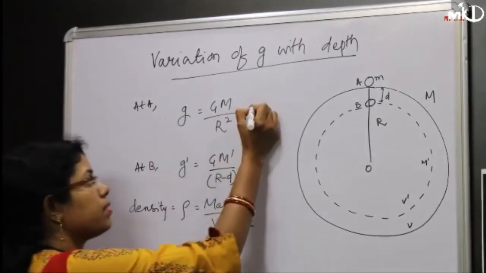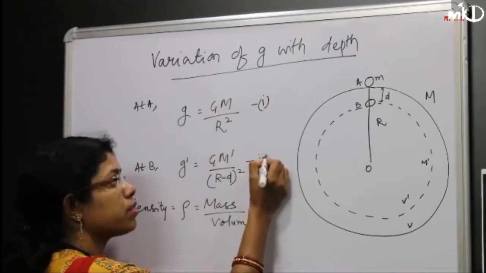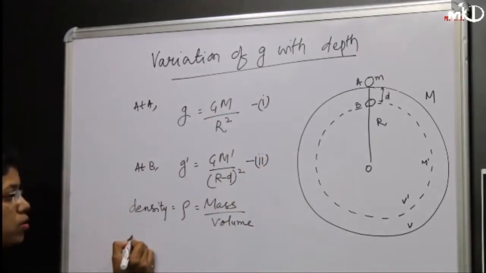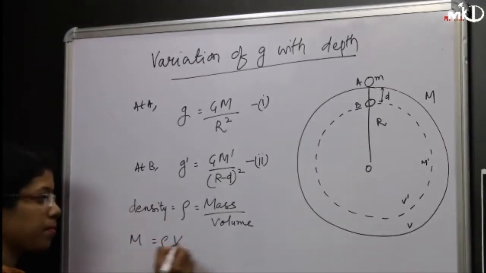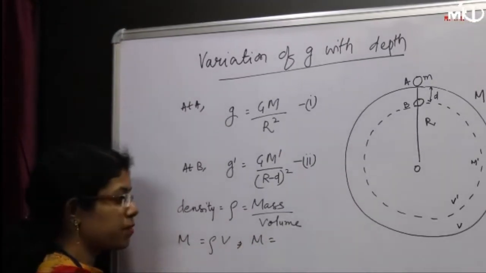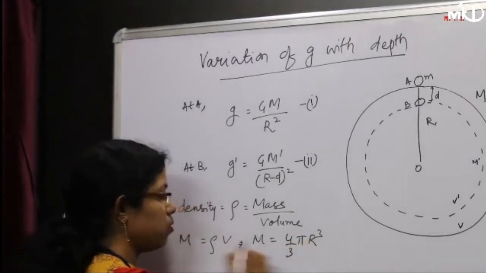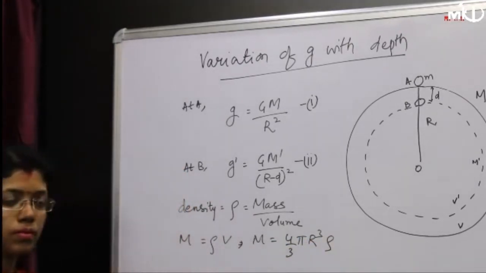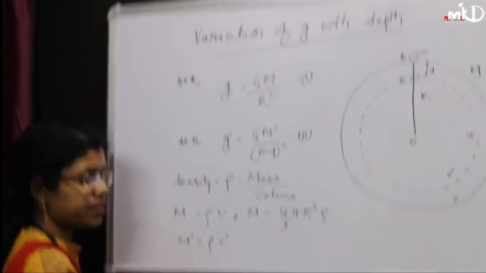In equation 1 we will substitute the value of M, and in equation 2 M dash. So M will be equal to rho into V. So mass will be equal to, what is the formula for a sphere? Volume of a sphere is 4 by 3 pi R cube, into rho. M dash will be equal to rho into V dash.